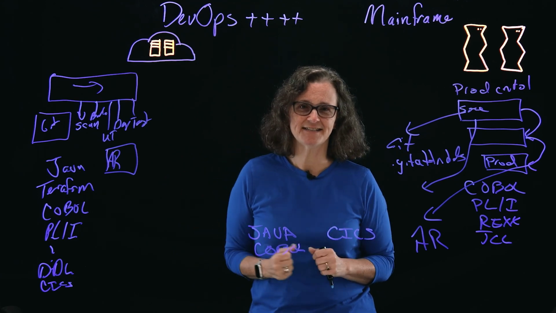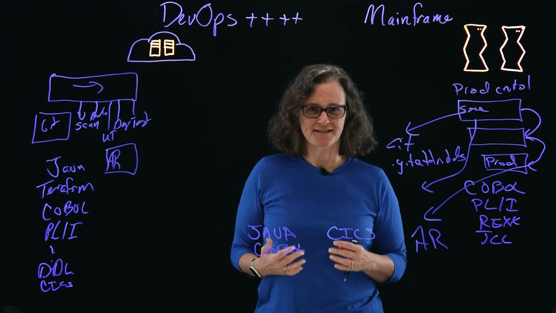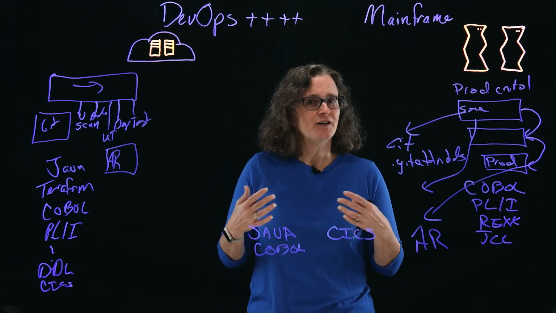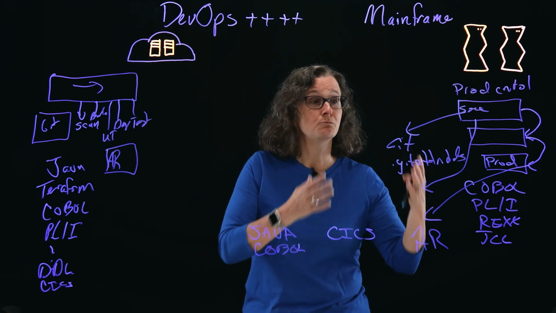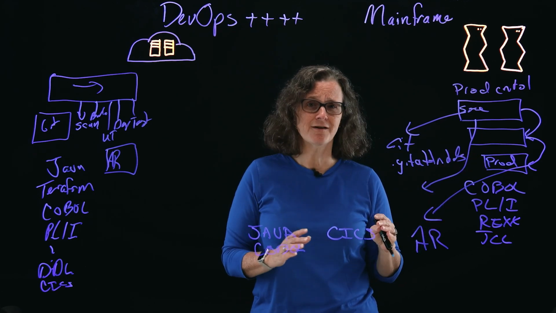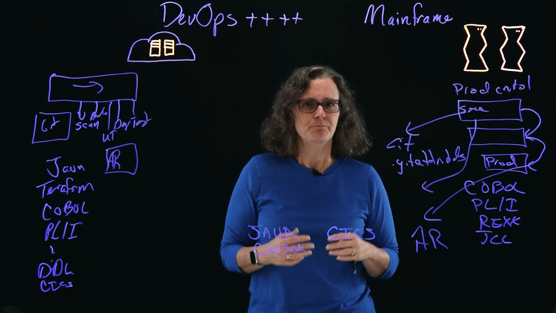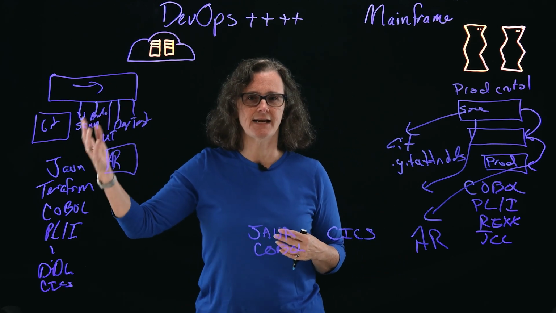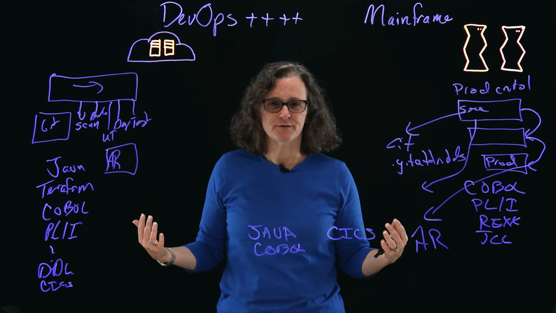Now, I said simply. I know this isn't a simple change. I know this is a transformation. I know this is hard to move from the way you've been doing work for a long time. But think about it. This is the way everything else is done today. We are developers.